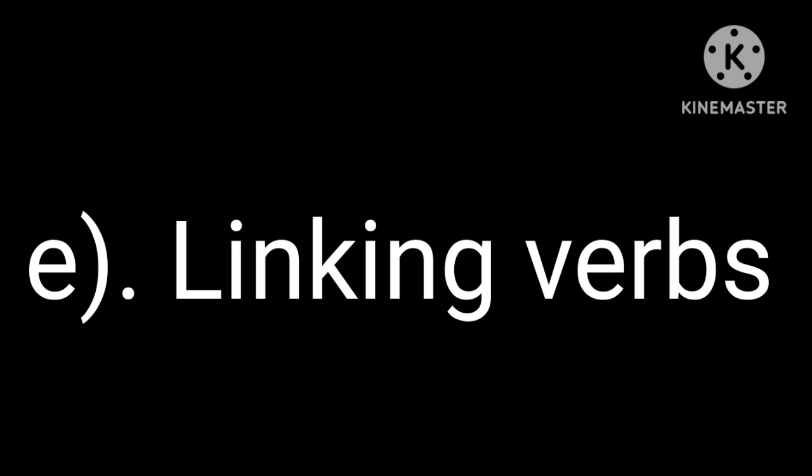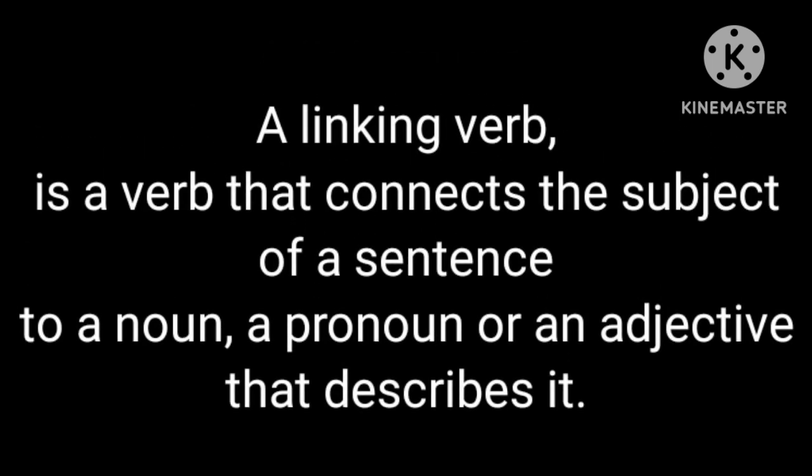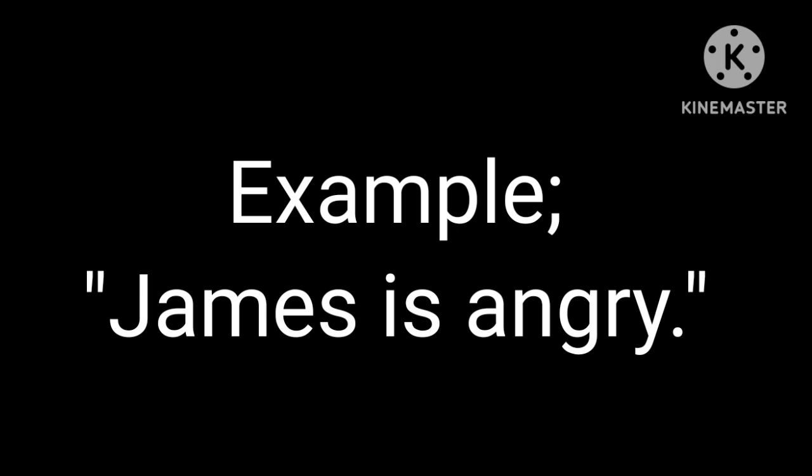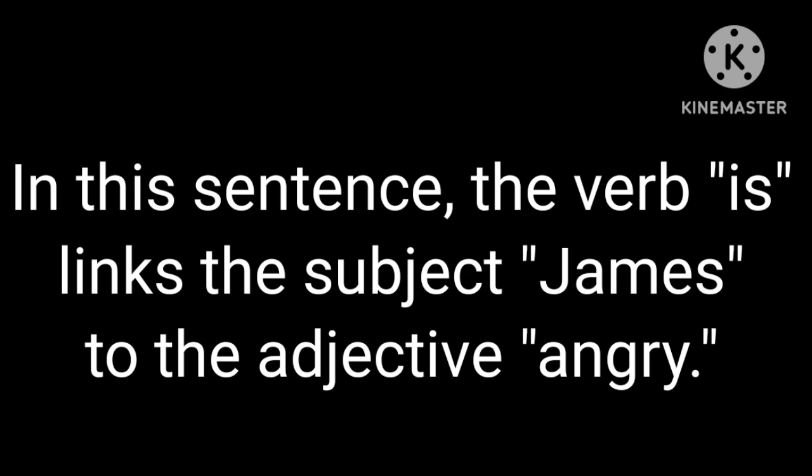E. Linking verbs. A linking verb is a verb that connects the subject of a sentence to a noun, a pronoun, or an adjective that describes it. Example: James is angry. In this sentence, the verb is links the subject James to the adjective angry.